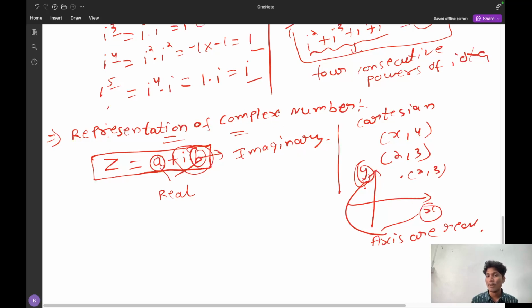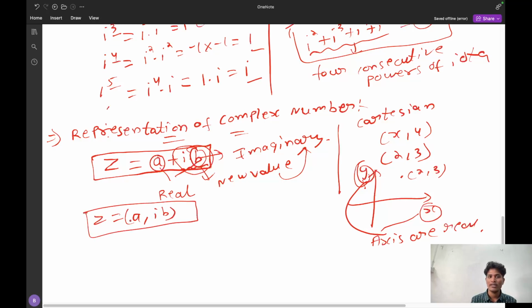But in the complex number, as it is complex with the iota which is imaginary, this entire iota b now becomes a new value, that is a new value which is imaginary. So in order to represent this iota b, basically this z is a comma iota b. Basically this is a representation of z, a comma iota b.